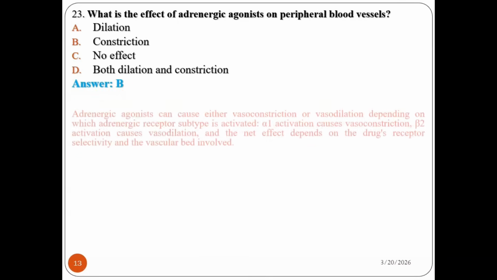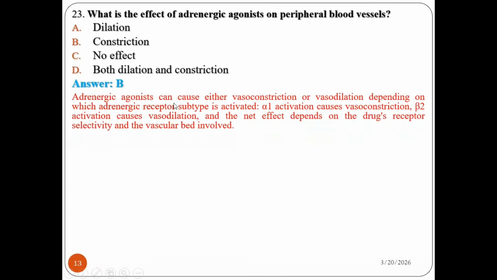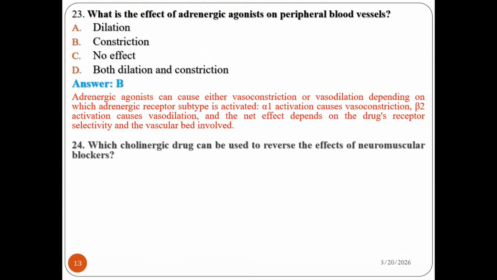It is constriction, because adrenergic agonists can cause either vasoconstriction or vasodilation depending on which adrenergic receptor subtype is activated. Alpha-1 activation causes vasoconstriction, beta-2 activation causes vasodilation, and the net effect depends on the drug's receptor selectivity and the vascular bed involved. Therefore, alpha-adrenergic agonists have a constriction effect on peripheral blood vessels. So the answer is B.